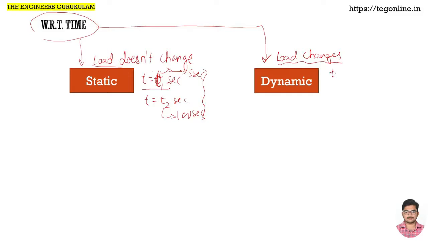At this particular instant, t equals t1 seconds, the load can be something like L1. At t equals t2 seconds, it can be something like load L2. So this changes. L1 is not equal to L2. There is no rule that it should be equal. It continuously varies. So those are called dynamic. These static and dynamic loads are further classified.